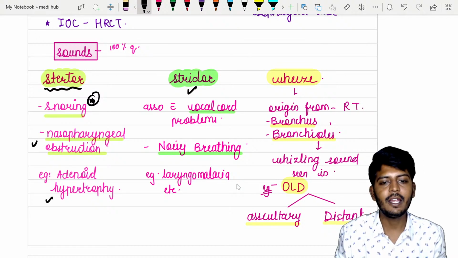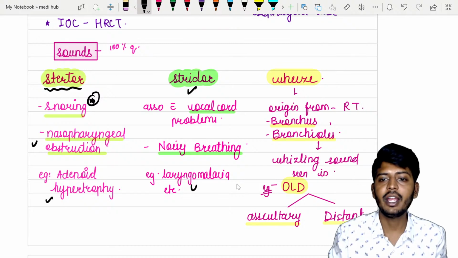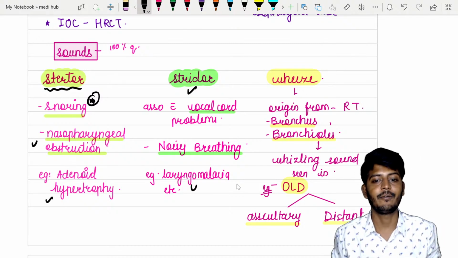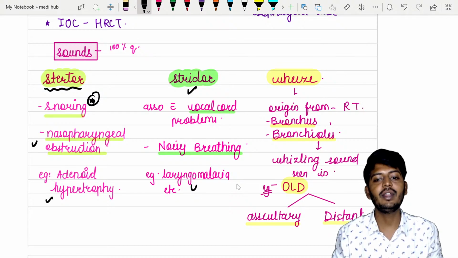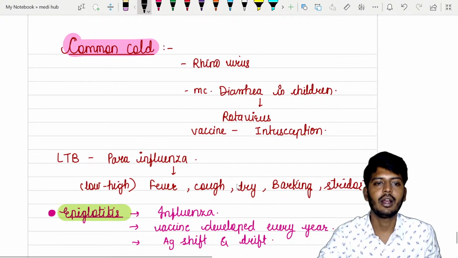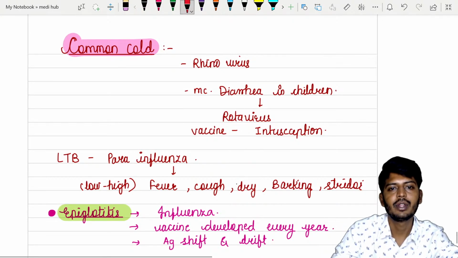Noisy breathing, it is usually seen with laryngomalacia. But if we are talking about a wheeze, then it is coming from the lower part, from the respiratory tract itself. Wheezing sounds are usually seen with obstructive lung disorders. Then let's talk about the common cold in children, most commonly caused by rhinovirus.